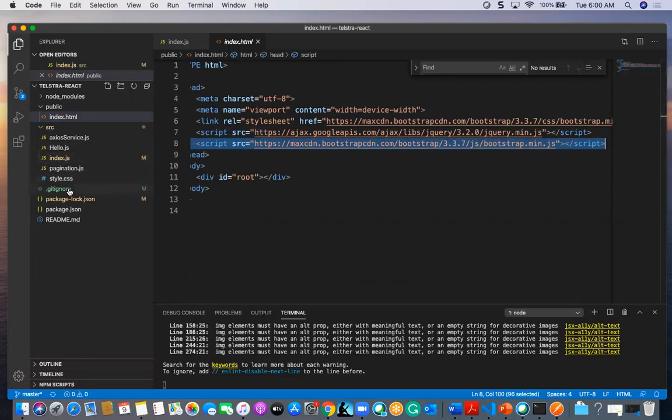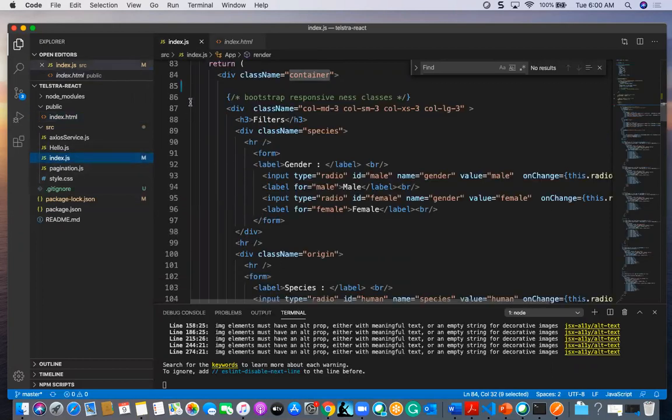Here I am using bootstrap responsiveness classes, like col-md-3 and col-sm. I have divided this container into two parts. In bootstrap, each page is divided into 12 columns. MD is medium device, SM is small device, XS is extra small device, LG is large device.